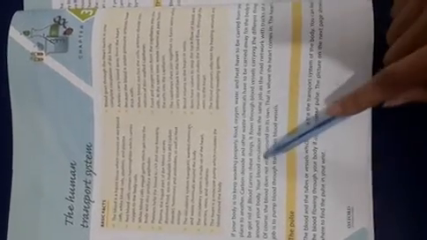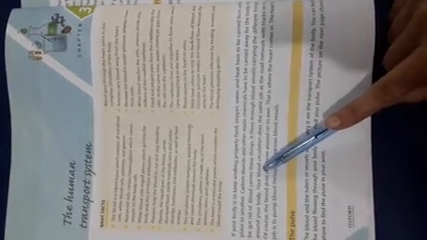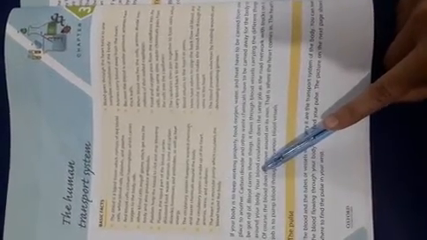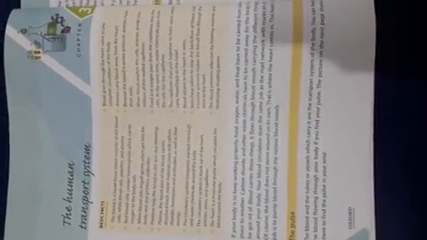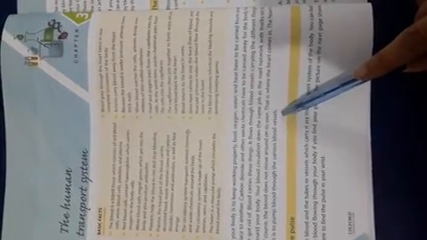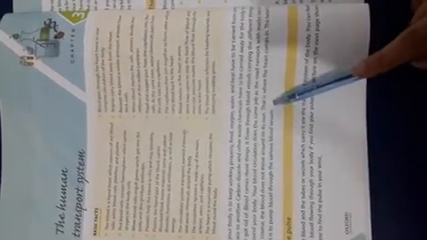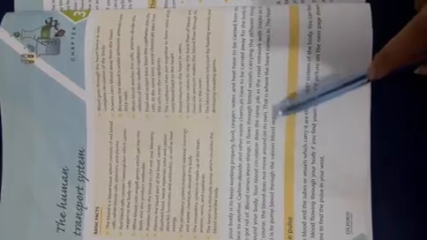Now if you talk about the blood, the first term that comes to our mind is the heart. The heart's job is to pump the blood through the various blood vessels, and these blood vessels form a network around the whole body and reach every part of the body.